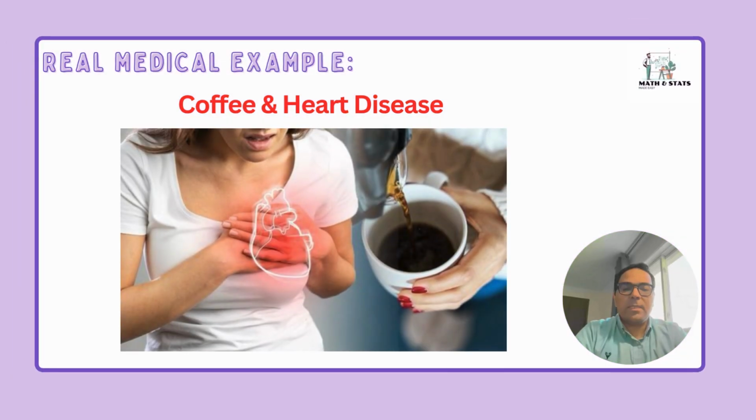Here's another example. Early studies show people who drank more coffee had more heart disease. Some might think coffee caused it, but it turned out that people under stress drank more coffee and also had higher risk. So once researchers adjusted for stress, the link disappeared. That's correlation, not causation.